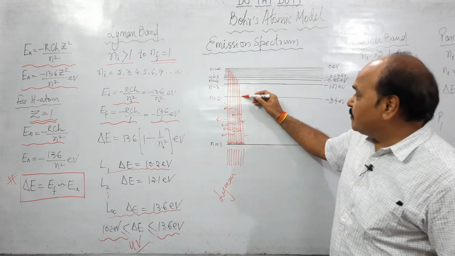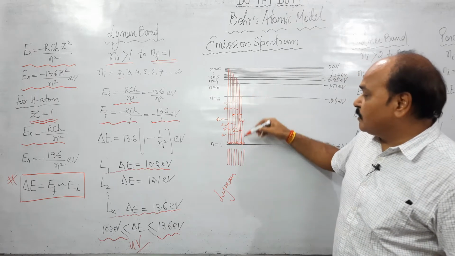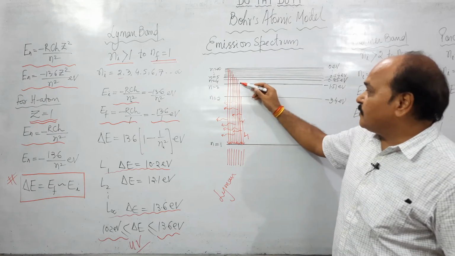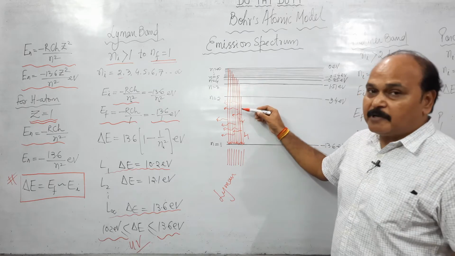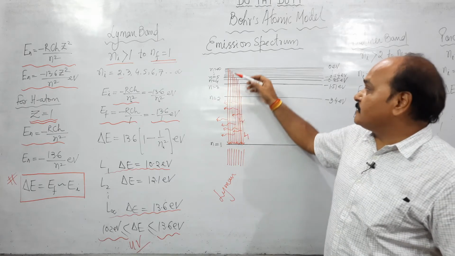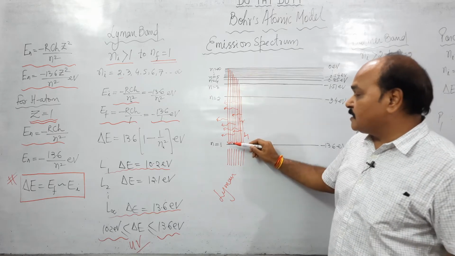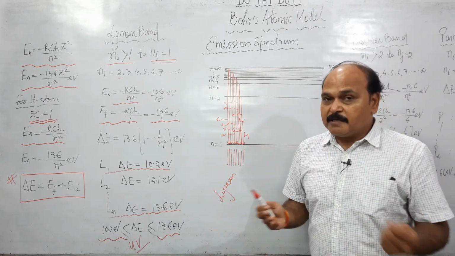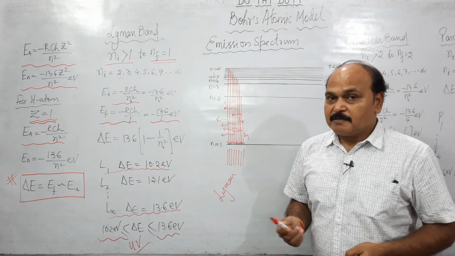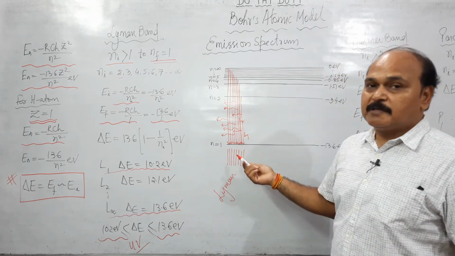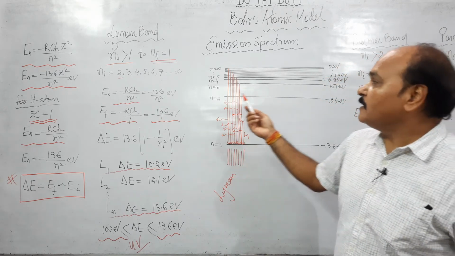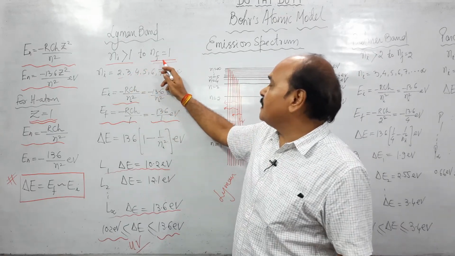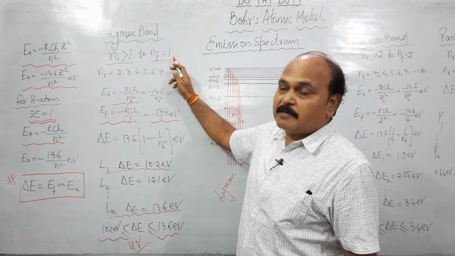This is the very first Lyman line. When transition takes place from 2 to 1, we get the very first Lyman line. When transition takes place from 3 to 1, we get the second Lyman line, and so on. And when transition takes place from infinity to ground state, we get the last Lyman line of maximum energy or minimum wavelength. This is also called the series limit. So for the Lyman band, the initial energy level is greater than 1 and the final energy level is 1.